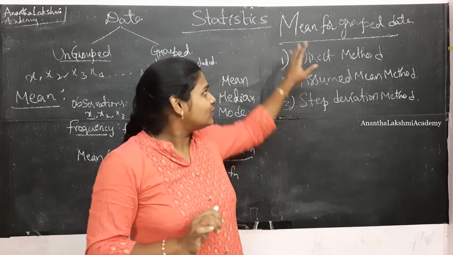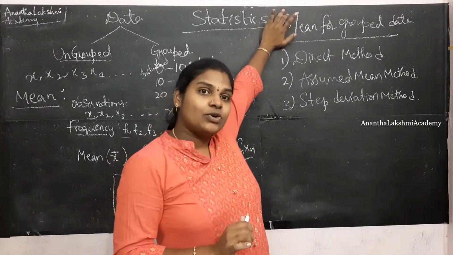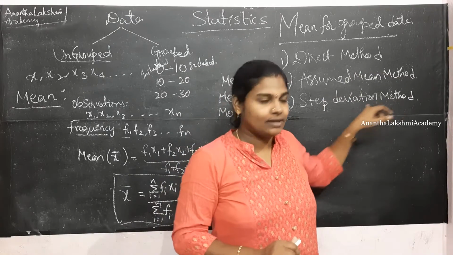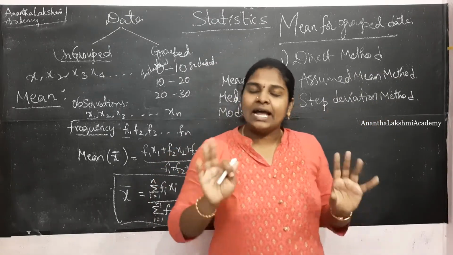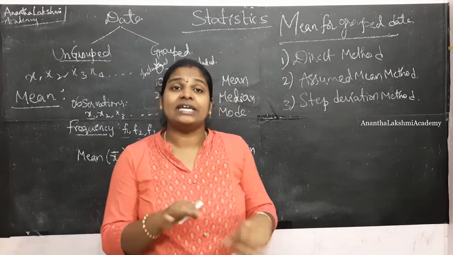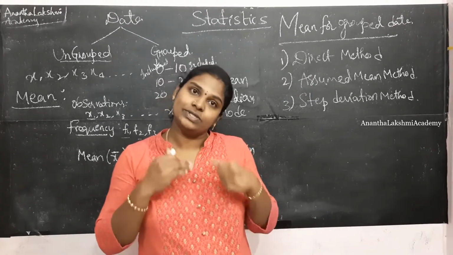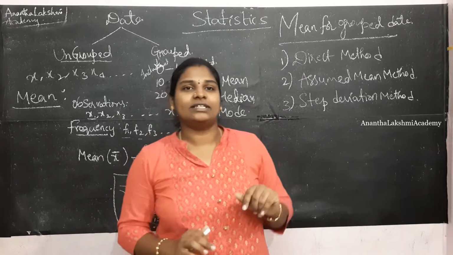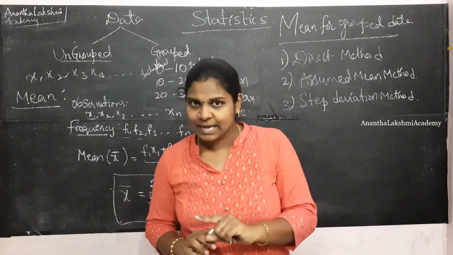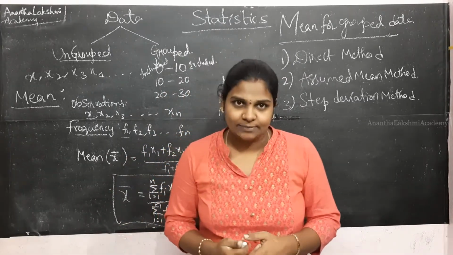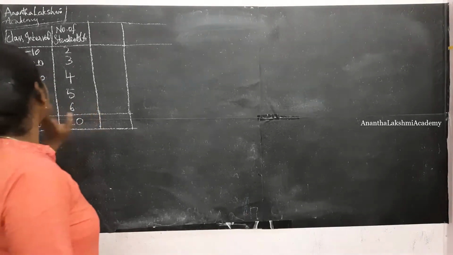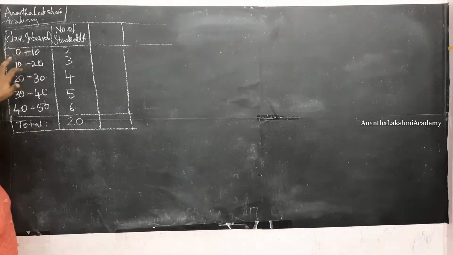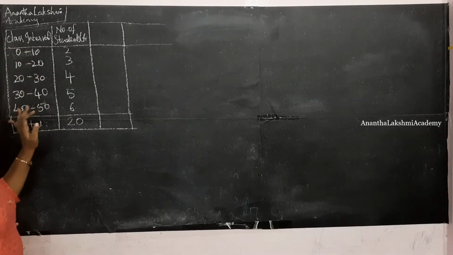All right. So under the mean, we are going to learn three methods, which are the direct method, assumed mean method and step deviation method. I'll tell you how we are going to do each method and which method will be used when. So let's get started with the direct method first. Let me give you an example so that you will understand it better. Here I have considered an example of grouped data with class intervals 0 to 10, 10 to 20, 20 to 30, 30 to 40, 40 to 50.